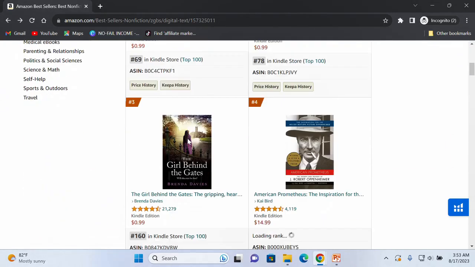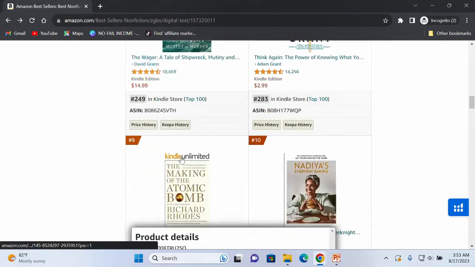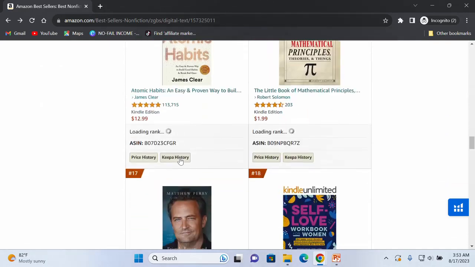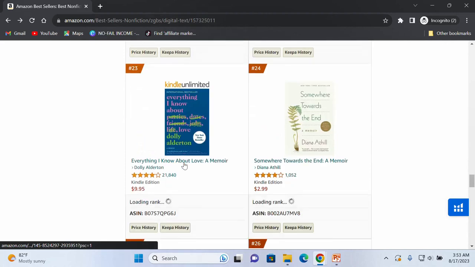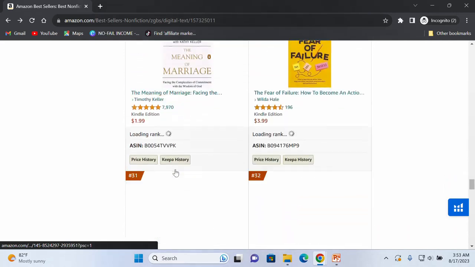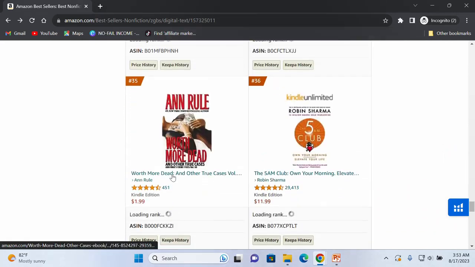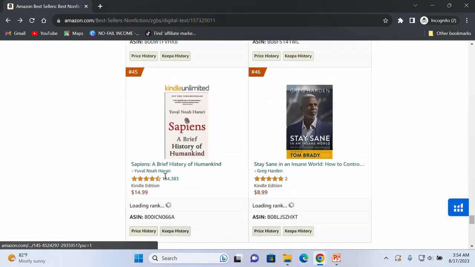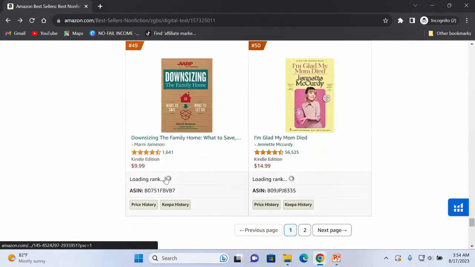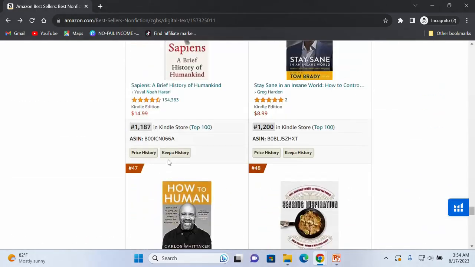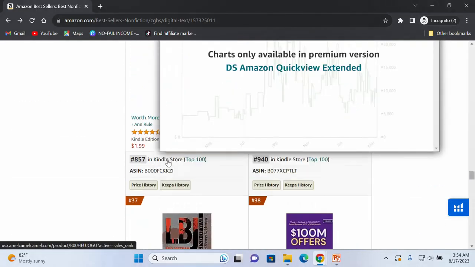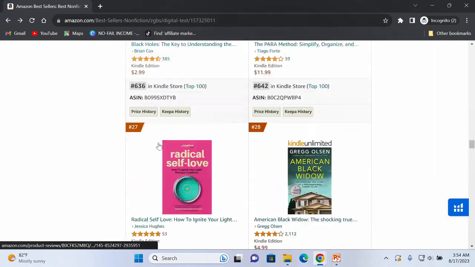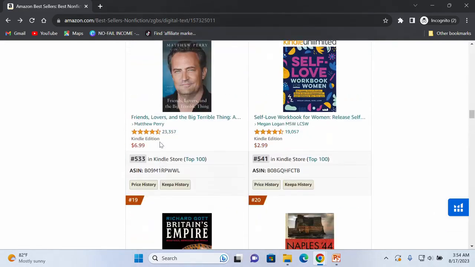This is the top 100 best sellers in all the subcategories and all the sub-niches in the non-fiction category. I'm going to show you what I mean about these subcategories and sub-niches. So this is the top best-selling 100 books in general in the non-fiction category.